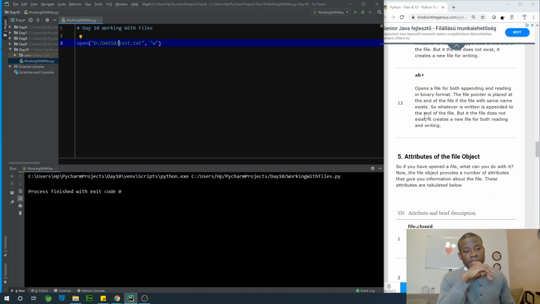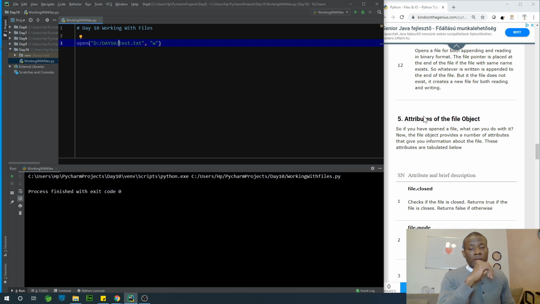And a few other ones are right there as well. There are a number of things you also need to know, and that is about attributes of a file. When you open a file, what can you do with it? You can also check the attributes, the size of the file, mode, the name of the file, the path, and so on and so forth.